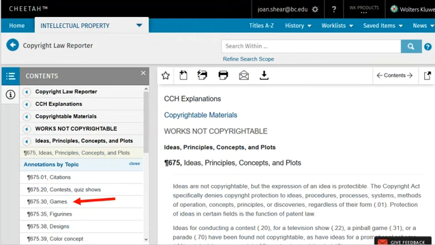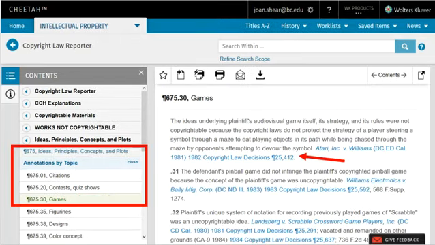CCH explanations set out principles of copyright law, providing references to case annotations that illustrate that point of law. CCH references are to paragraph number, not page number, both in the loose leaf and online formats. Here we see paragraph 675 is the publisher's explanation of ideas, principles, concepts, and plots as works that are not copyrightable. Following the explanations are annotations by topic.